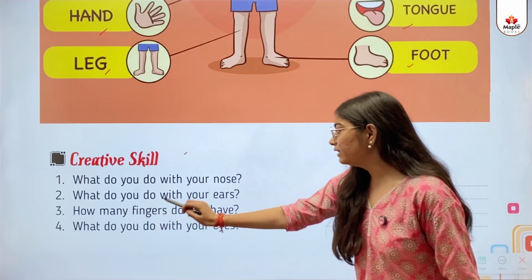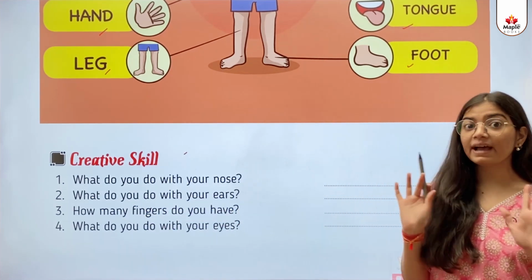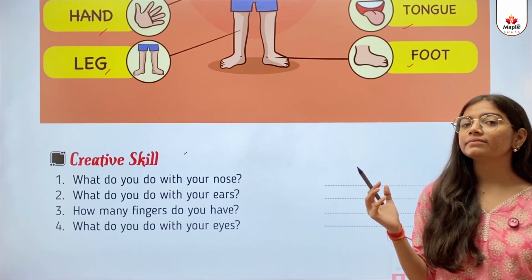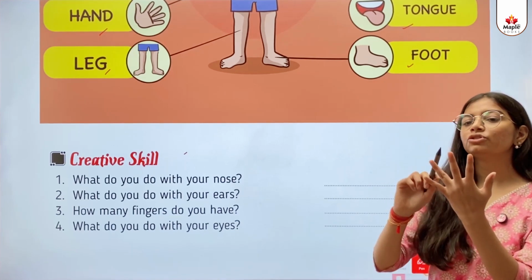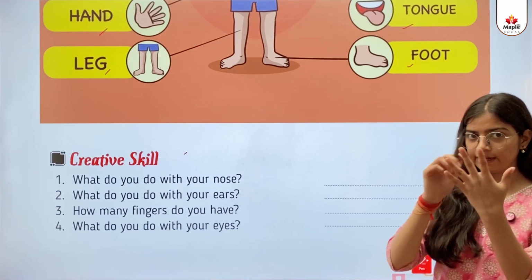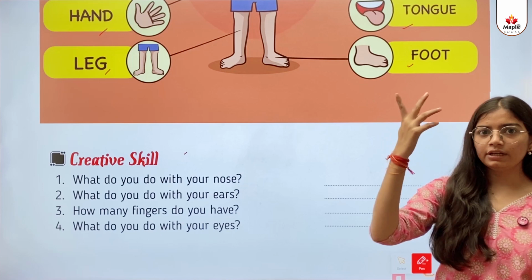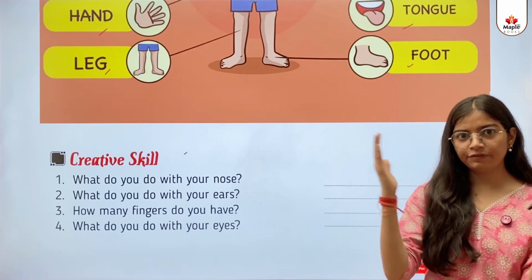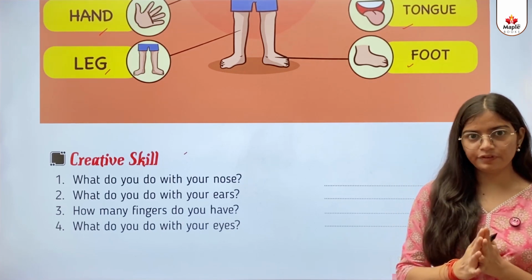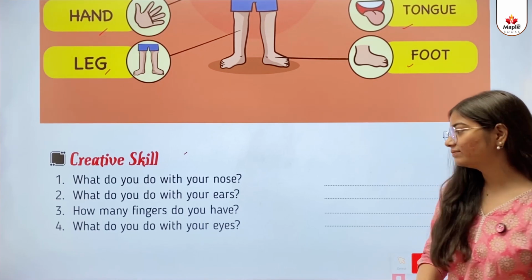Third, how many fingers do you have? So kids, हमारे पास कितनी fingers हैं? We will count 1, 2, 3, 4, 5. In a hand, in another hand, 1, 2, 3, 4, 5. 5 and 5 makes 10. So we have total 10 fingers. Yes?